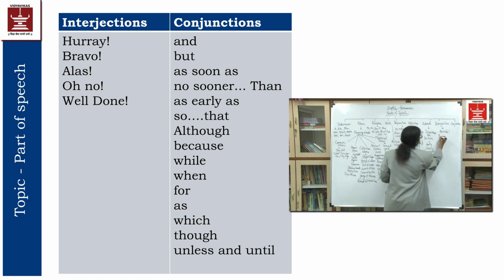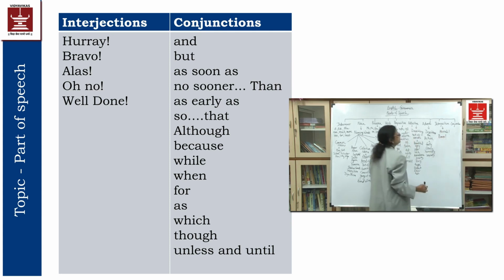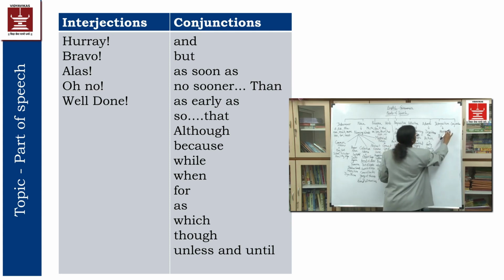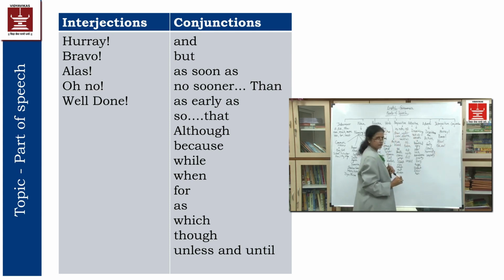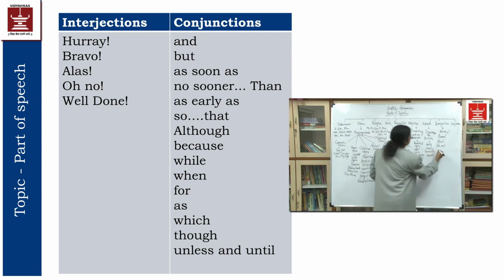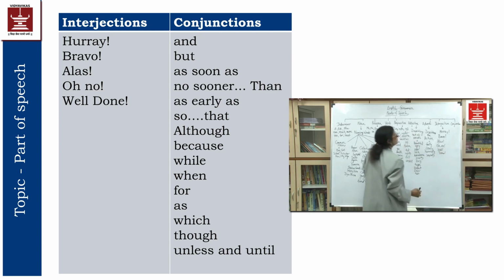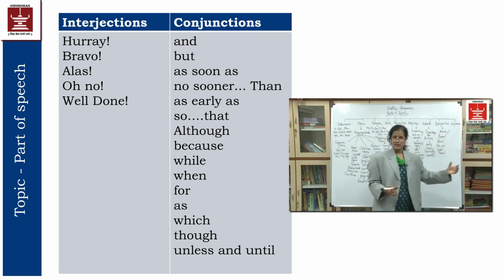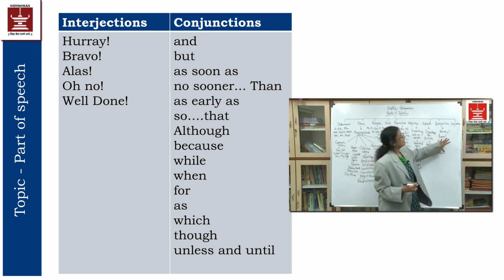Hooray, bravo, alas, oh no, then well done. In this way, we are using these words and expressing ourselves. So these words will be called interjection.